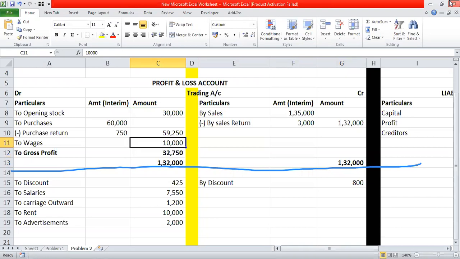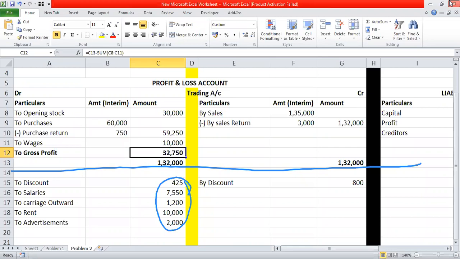Yes, in simple words, we have deducted all the total of expenses from the income. Why? Because our expenses are smaller than income. So ultimately we have derived the gross profit. Why are we calling it a gross profit? As it is a profit on manufacturing activities. But here we are also noticing there are some expenses for the supportive departments also. And when we deduct these expenses, we will come to know what is the net profit from the business.